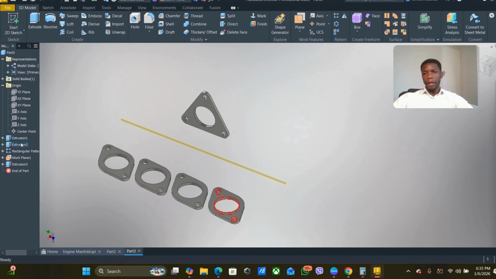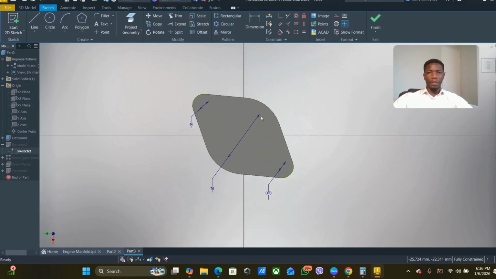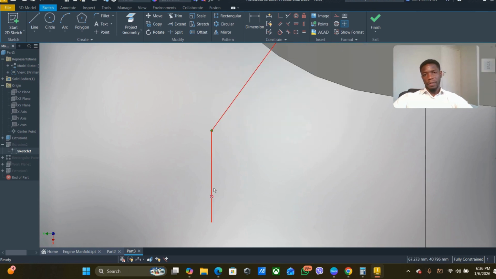Now, each of these parts that we designed has got a sketch inside. For example, if I go right over here under the first part, a second extrusion, and click the plus symbol there, notice that this part item here has got an extrusion. If I right click and say edit sketch, it takes me to that original extrusion part. Now the part that I want to work with is this part right here. See, I've got 770 right here. Now if I go ahead and change this to say maybe 60, and I'll say finish right over here.